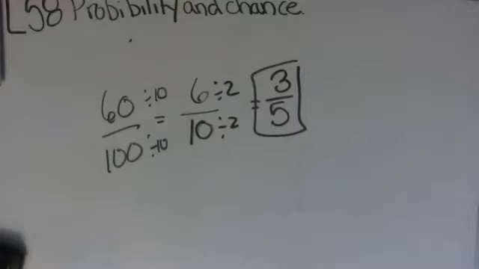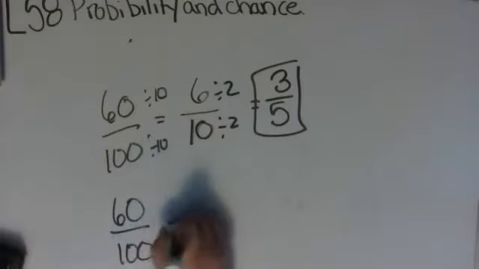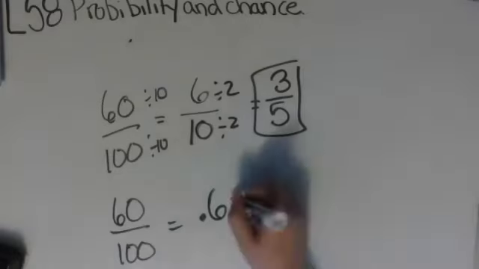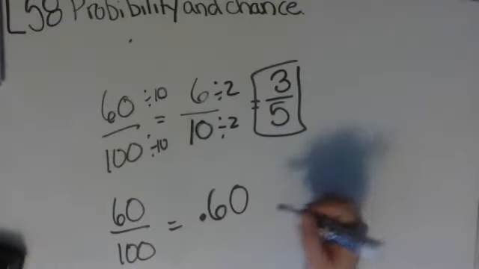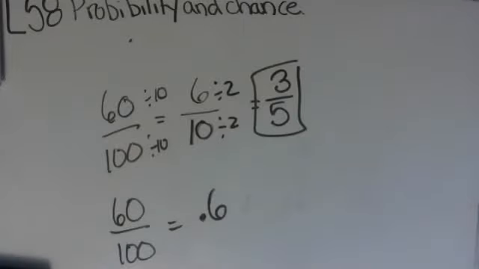Okay, according to this. Or, because again, 60 over 100, if you were changing it into a decimal, you'd have a 0.6 chance of it raining. Because remember, it's actually 60 hundredths, but because we don't need that 0 at the end, we can just erase that. So you either have a 3/5 chance of it raining tomorrow or a 6/10 chance of it raining tomorrow.